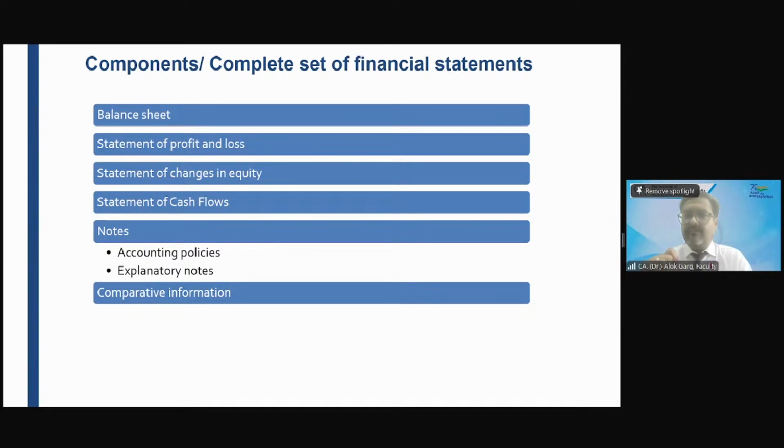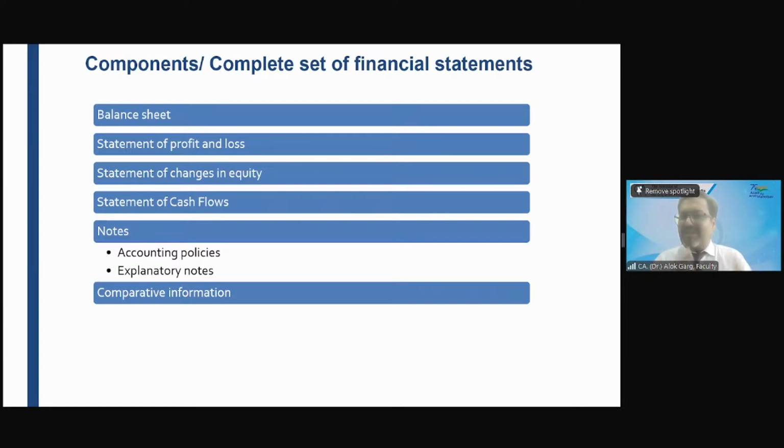Also, if the comparison difference is more than 25%, that also has to be disclosed, but only in case of ratios, not in case of balance sheet or P&L. That is a requirement of Schedule 3. Every line item of the balance sheet, if the variance is more than 25%, does not require any kind of explanation. This is only applicable for the 11 ratios which are part of Division 2 to Schedule 3. Clear? Okay, sir. Got it, sir.